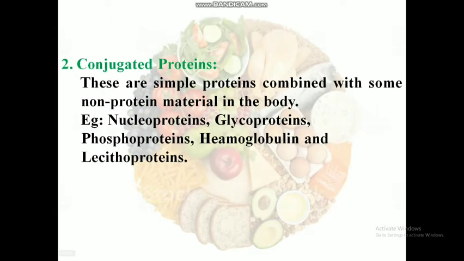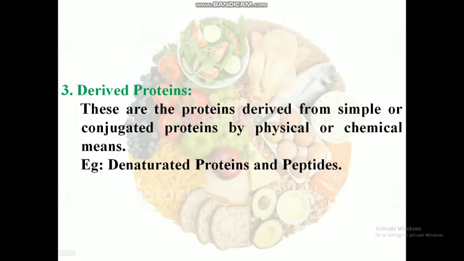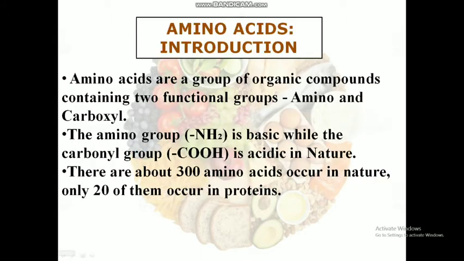Conjugated proteins. Simple proteins combined with some non-protein material in the body are referred to as conjugated proteins. For example, nucleoproteins, glycoproteins, phosphoproteins, hemoglobin, and lipoproteins. Derived proteins. These proteins are derived from simple or conjugated proteins by physical or chemical means. For example, denatured proteins and peptides.